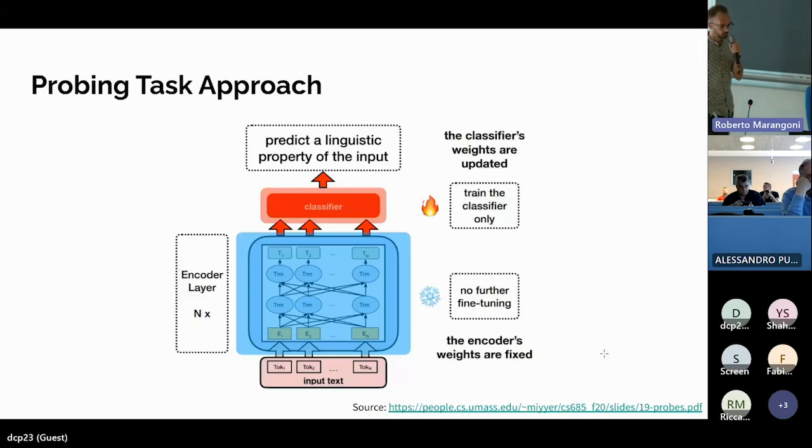into another model, generally a very simple linear model, a linear regressor, a linear support vector machine. And we ask this model to predict a simple linguistic property of the sentence that we fed into the neural network. The core idea is that if this simple linear model, this so-called probing model, is able to solve this task with quite good accuracy, we can somehow assume that this knowledge is implicitly encoded in the representation of the original model, that is the transformer model, okay?